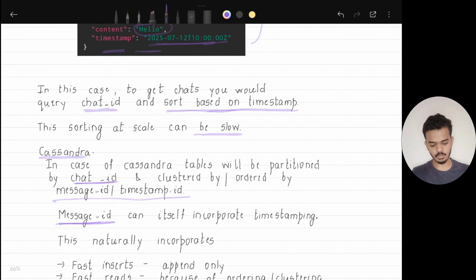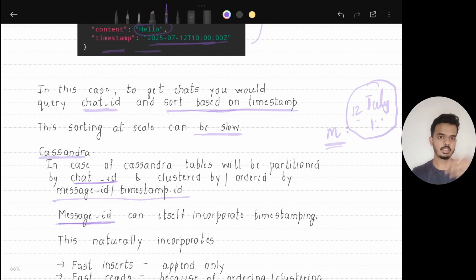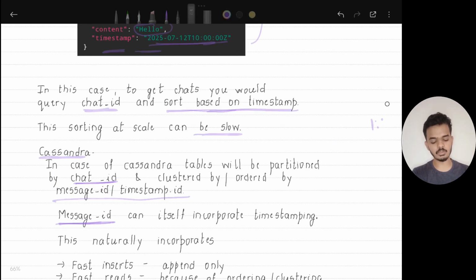Let's say a message was sent on 12th of July at 1 p.m. We could use this timestamp itself as the message ID. So we'll naturally know the ordering of messages. We need not have a separate field or column for knowing ordering. Now if we use this message ID to order all the messages in the table, then we'll naturally have all the messages in sorted order.